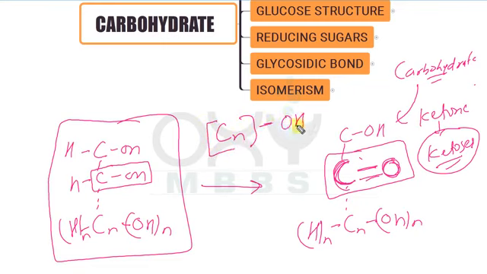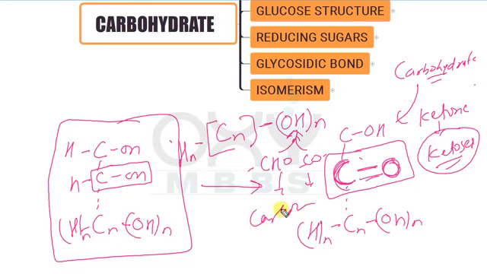So in the n number of carbon atoms, what we are adding? N number of hydroxyl groups and n number of hydrogen atoms, and then the structure that will be derived after the conversion of one of the hydroxyl groups into the CHO aldehyde or into the ketone group will give carbohydrate.